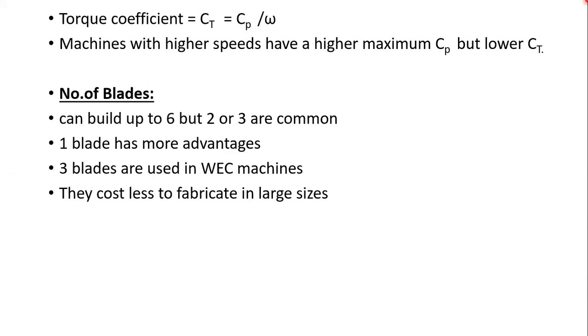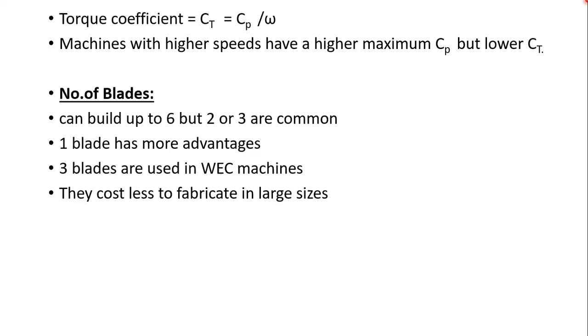But at the starting time, it requires high wind speeds. This is the only disadvantage of using one blade: at the time of starting we require high wind speeds, and only if the rotating wind speed is acquired will the blade rotate.